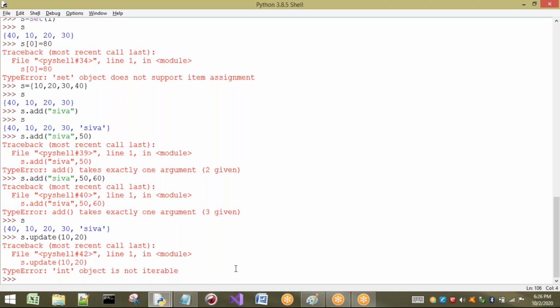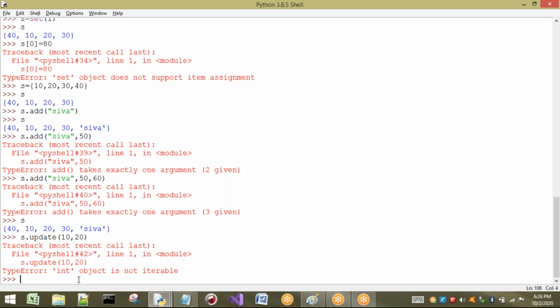Iterable object, that means what? Which can be iterated. That means a list. It can contain a group of values and it can be iterable. At a time I can take single elements. But here, 10 is separate and 20 is separate. So I can take an iterable object.